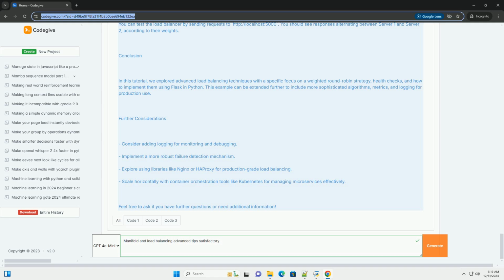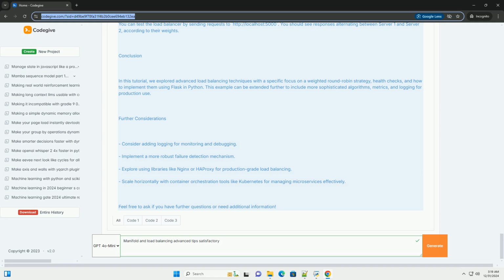Step 3, running the servers. 1. Start the first server. Bash: python server1.py. 2. Start the second server. Bash: python server2.py. 3. Start the load balancer. Bash: python load_balancer.py. Step 4, testing the load balancer. You can test the load balancer by sending requests to http://localhost:5000. You should see responses alternating between server 1 and server 2, according to their weights.